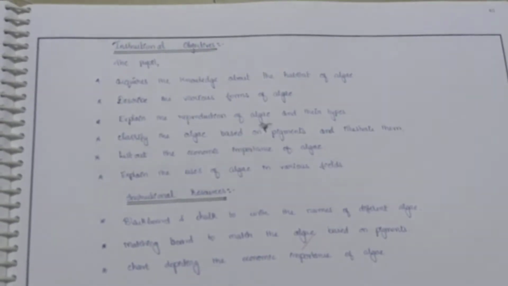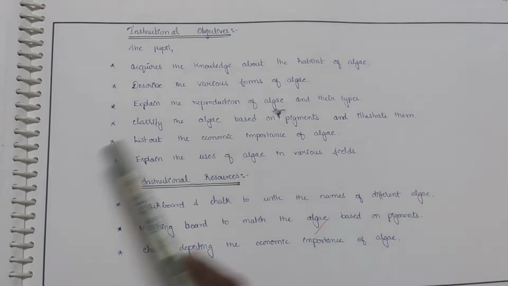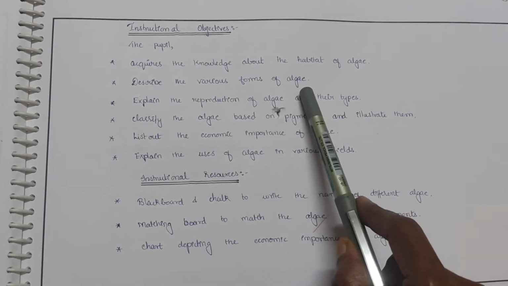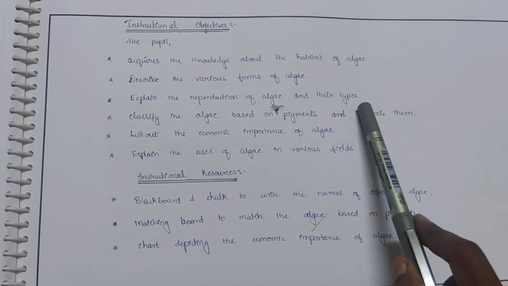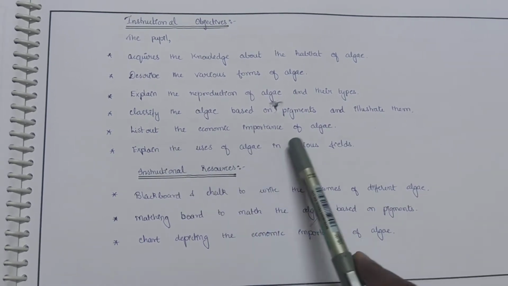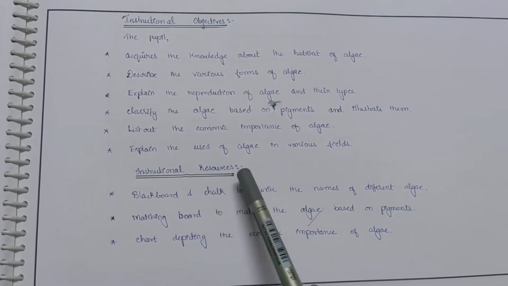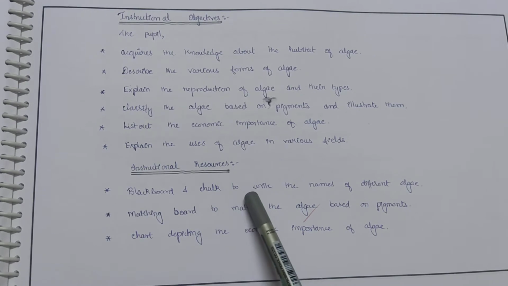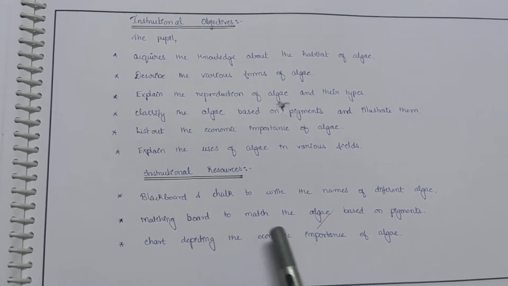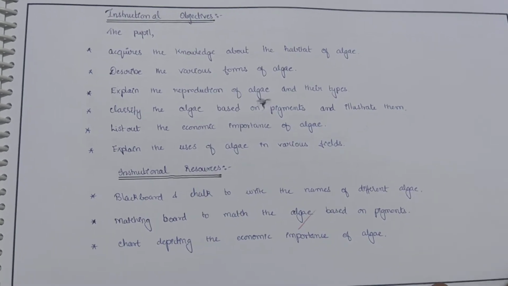Now we are going to see instructional objectives. So fill up the first sentence. The pupil acquires the knowledge about the habitat of algae, describes the various forms of algae, explains the reproduction of algae and their types, classifies the algae based on pigments and illustrates them, lists out the economic importance of algae, explains the uses of algae in various fields. Instructional resources: blackboard and chalk to write the names of different algae, matching board to match the algae based on pigments, chart depicting the economic importance of algae.